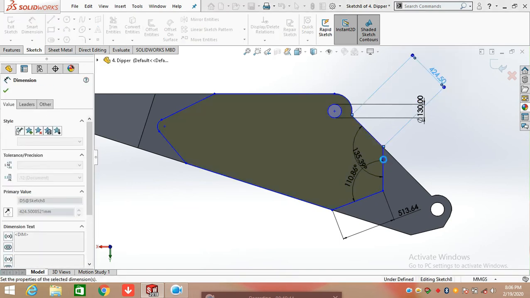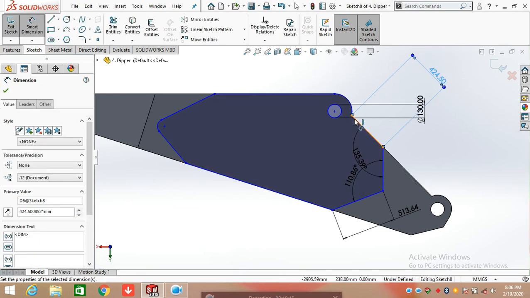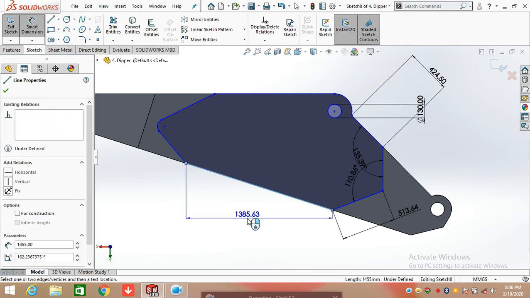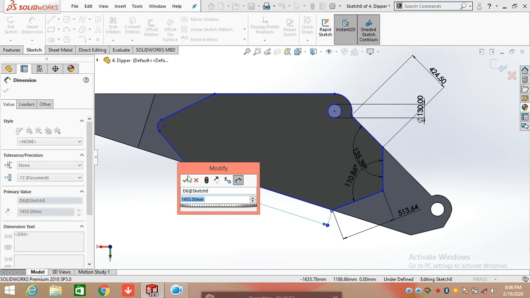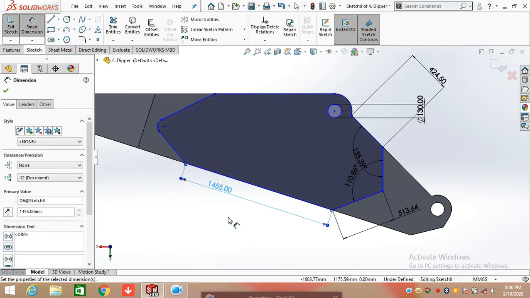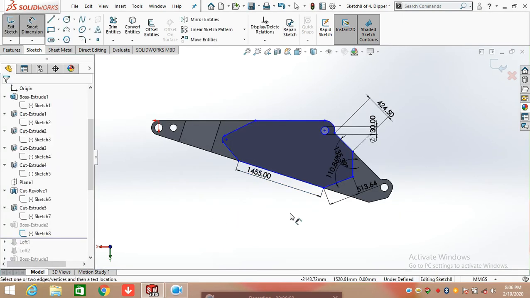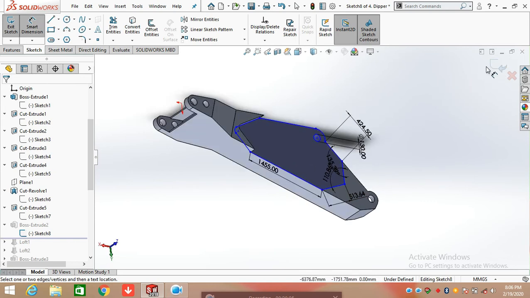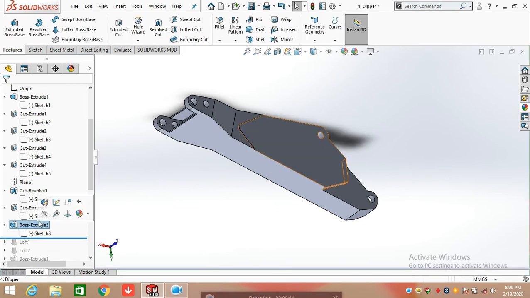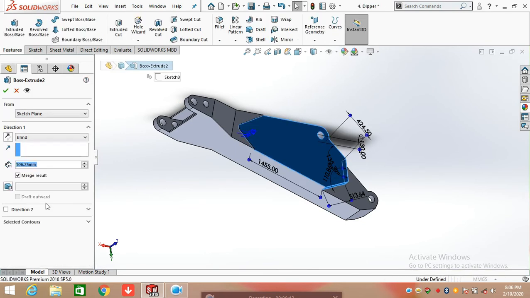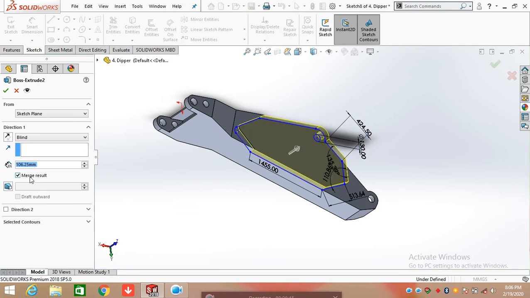And now defining the length of this line from the arc edge is 424.50 mm, and the overall length of this line, which is 1455 mm. After defining the sketch, click on extrude both and extrude it both from the surface up to a distance of 106.25 mm.